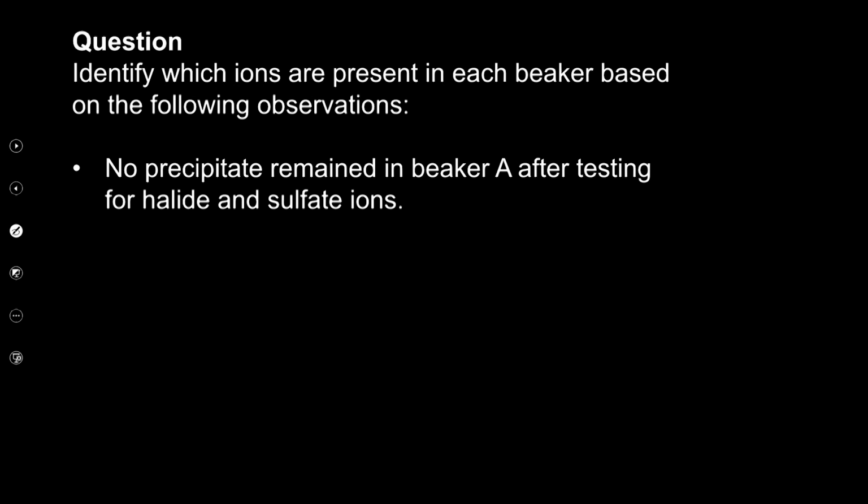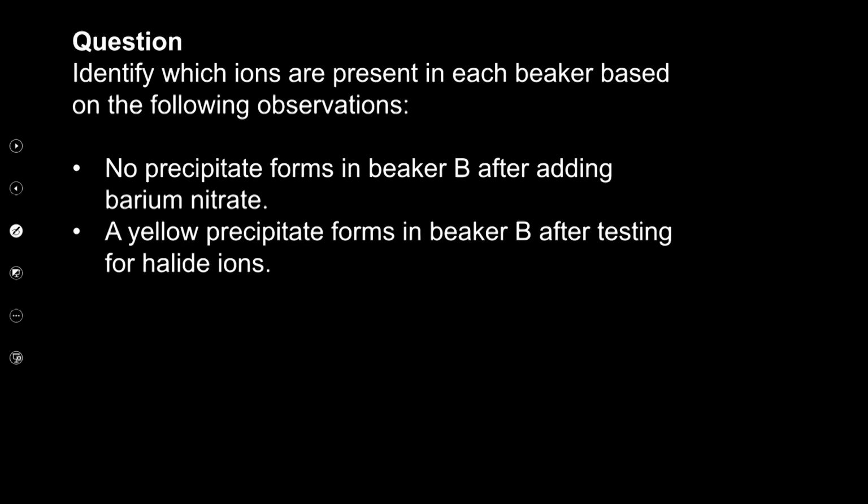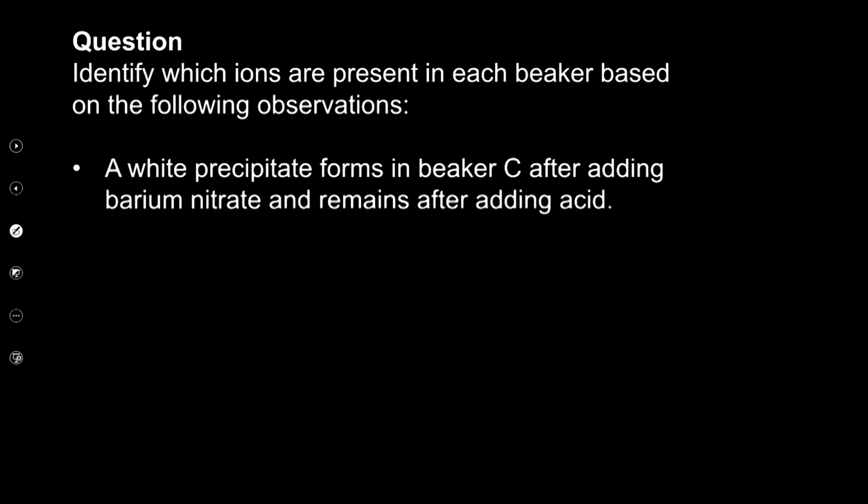Identify which ions are present in each beaker based on the following. If there is no precipitate in beaker A after testing for halide, it means there are no halides or sulfate ions in beaker A, right? A yellow precipitate formed, okay? Let's take note. Yellow precipitate formed in beaker B after testing for halide ions. We know the one that has that color in terms of the halide, and we used silver nitrate, right? And then a white precipitate formed in beaker C after adding barium nitrate and it remains after adding the acid.